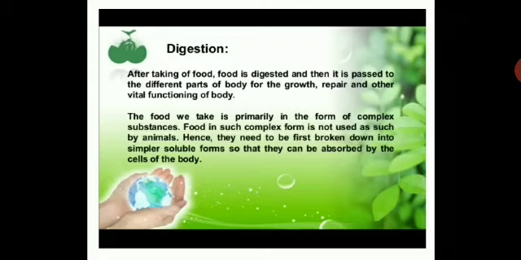For example, we humans eat food that is a complex form of food. So it goes in the stomach and then it is broken down into simpler form, and then it is absorbed in the body, it goes in the blood. So there are various processes that take place for the breaking down of the complex food before it is absorbed in the body. You need to understand this. Food has to be broken down into simpler soluble form, so it is easy to absorb for us to get energy.